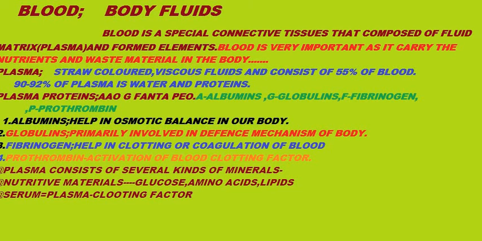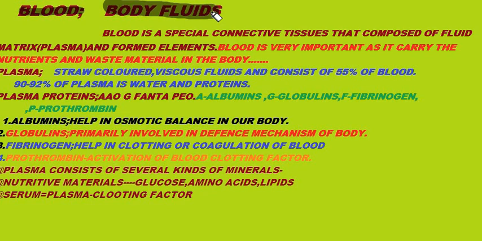This is all about plasma, but now I am going to give a complete overview of these topics. First of all, blood. Blood is called body fluids. Now what is body fluids?